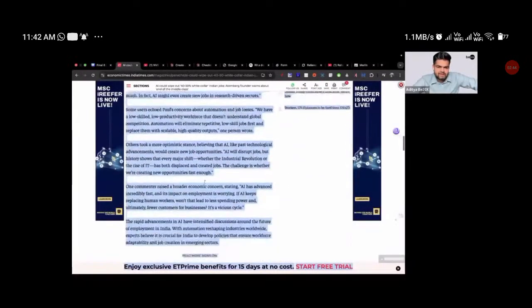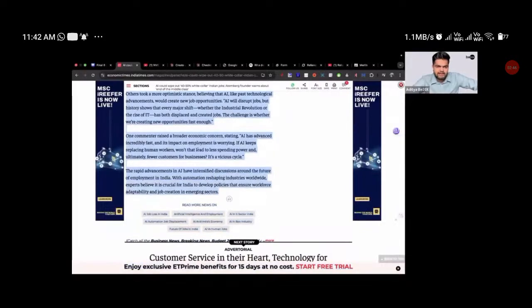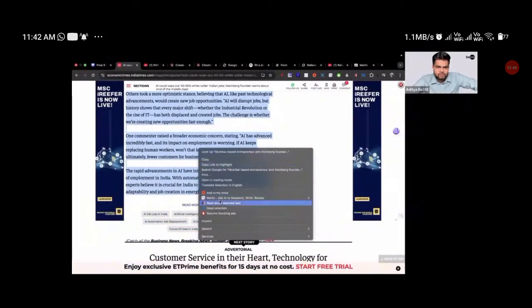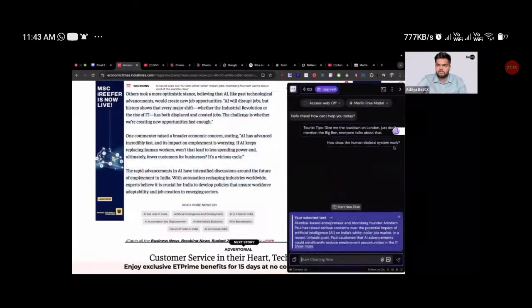I'll just select the entire article. I'll right click, and you will be seeing this particular icon of Merlin, Ask AI, Research and Write, Review, right? So here I'm going to select this option of Give Context to Merlin. All right. So I gave this text as context to Merlin. Now I'm going to ask it to explain this to me in 3 simple bullet points.